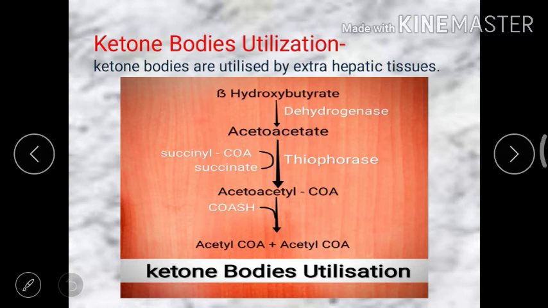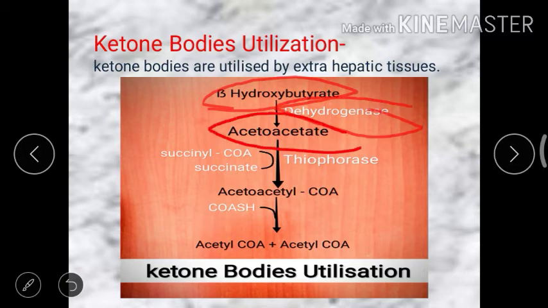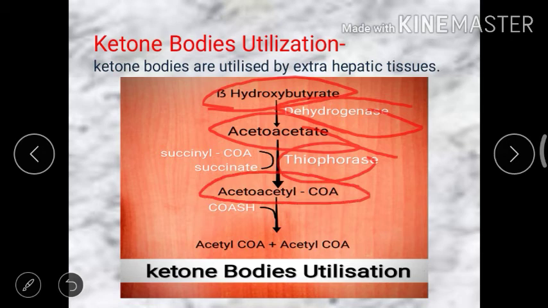Beta hydroxybutyrate in the presence of the enzyme dehydrogenase gives acetoacetate, and acetoacetate in the presence of the enzyme thiophorase gives acetoacetyl-CoA. Acetoacetyl-CoA then gives acetyl-CoA by the release of coenzyme A. Hence ketone body utilization takes place.